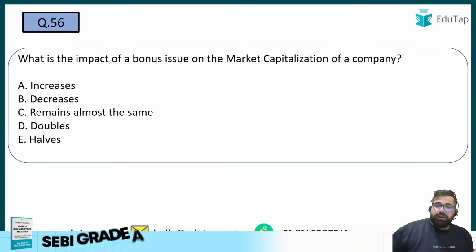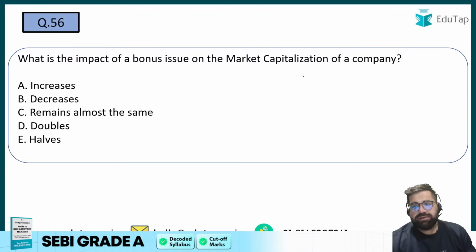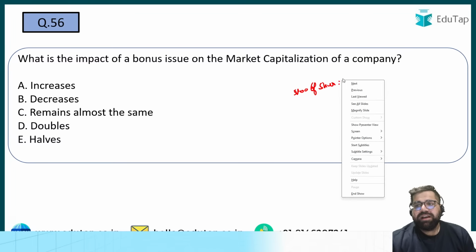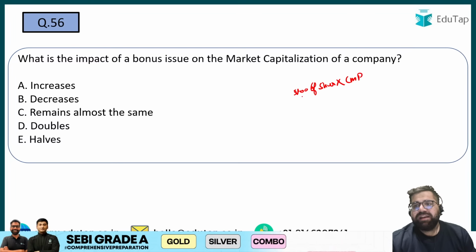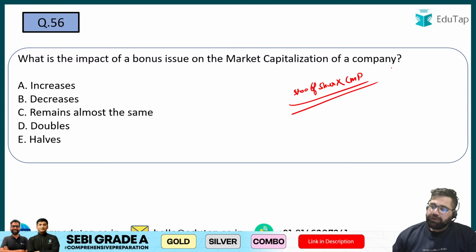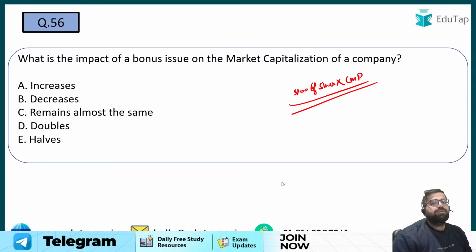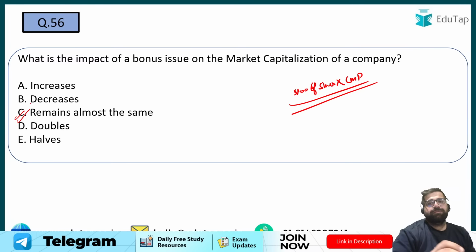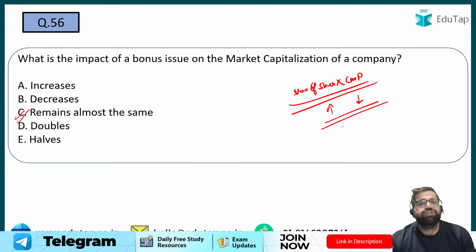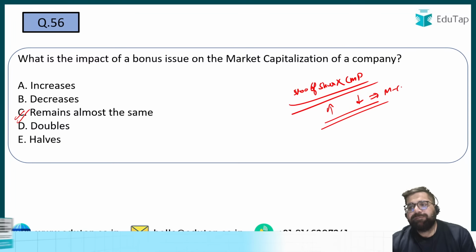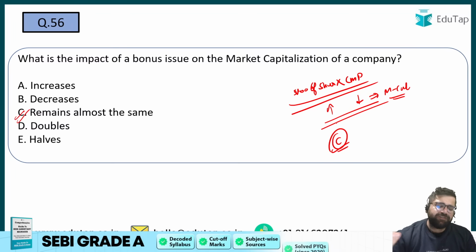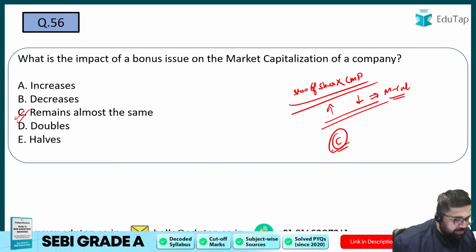Market capitalization is what? Your number of shares into market price. Number of shares into current market price is your market capitalization. Right? So tell me, if the bonus issue is happening, what will happen to MCAP? Yes, it will not change. It will remain almost the same because number of shares will increase, but your current market price will reduce after bonus issue. Therefore, more or less your MCAP remains the same only. So answer will be option number C. This is a very fundamental concept and I am assuming that you know about it.